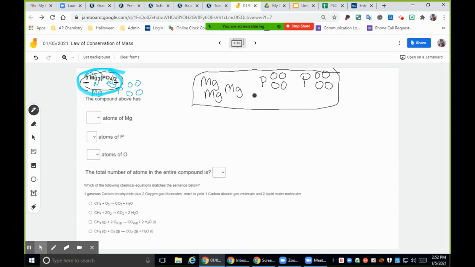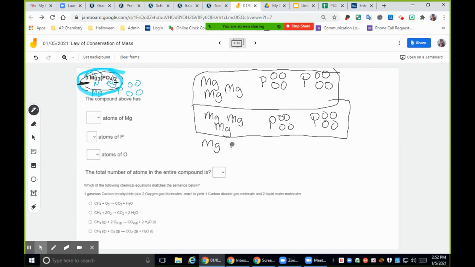So that's one molecule. Once you know that that's what one molecule looks like, we're going to use that 3 coefficient to say that we have 3 of these. So we have 3 of these boxes, which means we would draw it one more time. And that would give us 2. So there's my next molecule, but we're going to draw it one more time because it wants 3. And then you'll be able to see the number of everything that you have.